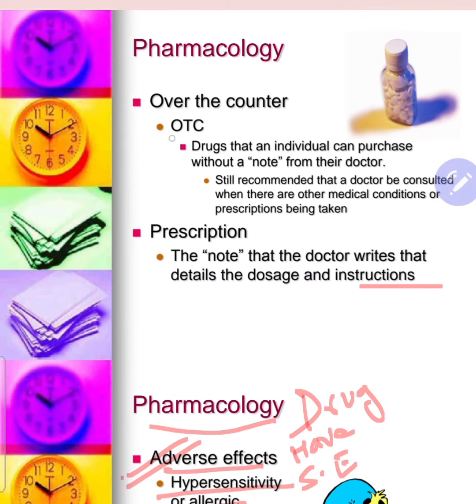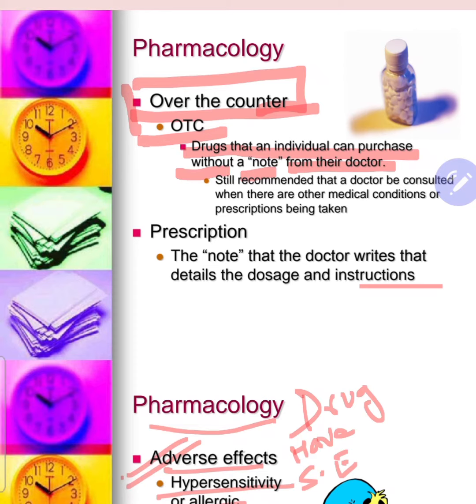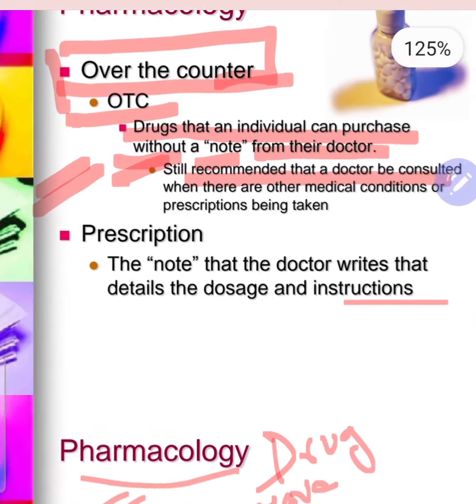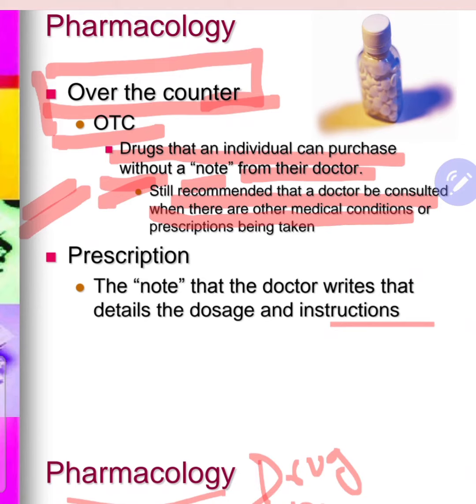Now what are over the counter drugs? OTC drug is one that an individual can purchase without a note from the doctor, meaning the individual can buy it from any pharmacy without the doctor's prescription, but still it's recommended that a doctor be consulted when there are other medical conditions, meaning any critical illness. So instead of buying any OTC drug, one should consult with the doctor and take a proper prescription,